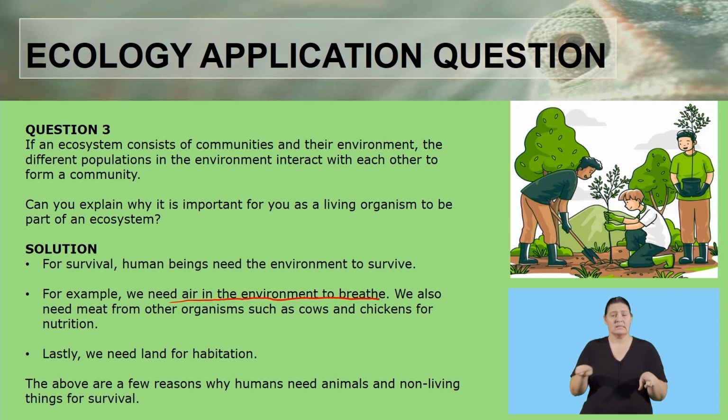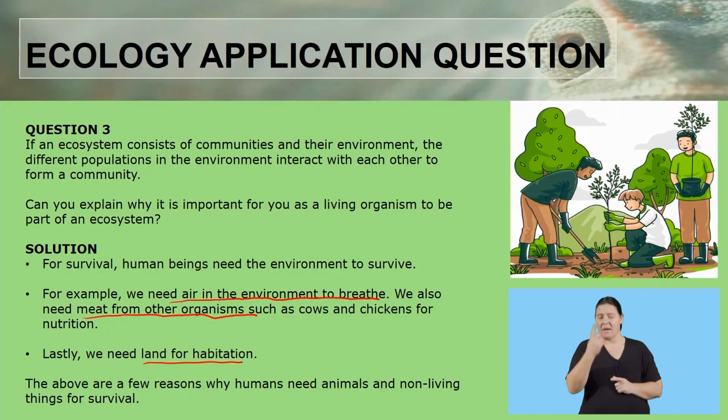We also need meat from other organisms such as cows and chickens for nutrition. And lastly, we need land for habitation. We need land to build on and for us to live on it. So the above are a few reasons why humans need animals and non-living things for survival, which takes us back to our welcome slide.